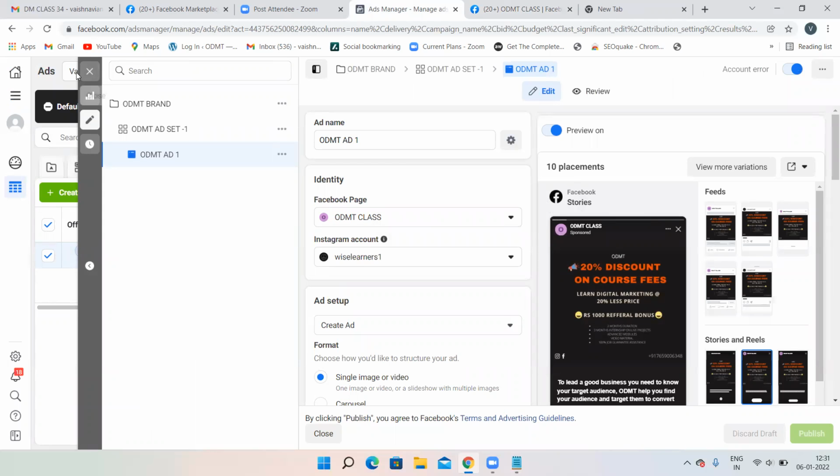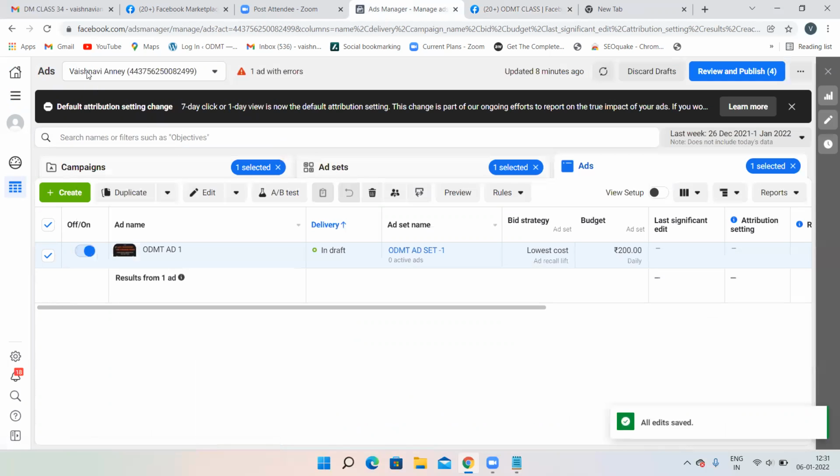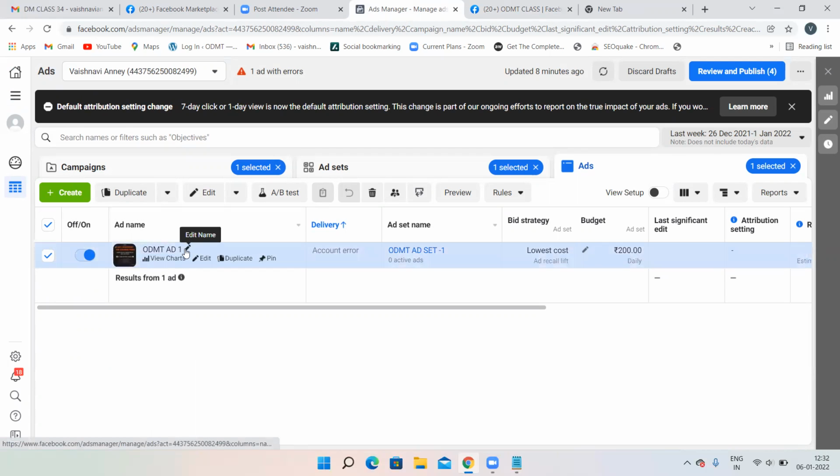It has been disconnected. This is how we have to disconnect it. If you want to disconnect, you can disconnect. Otherwise, don't do that. So we have created our Instagram ad and our Facebook ad also.